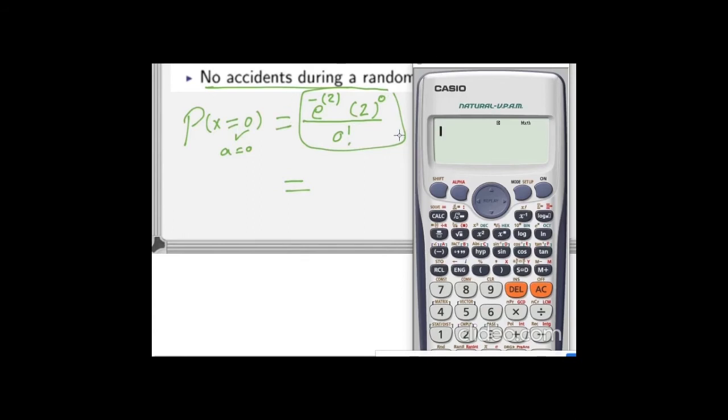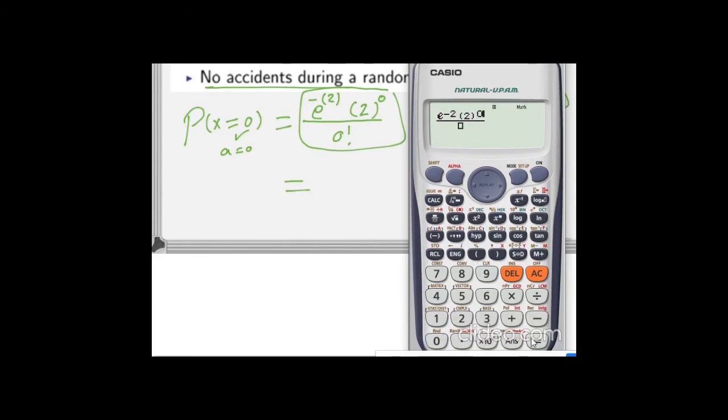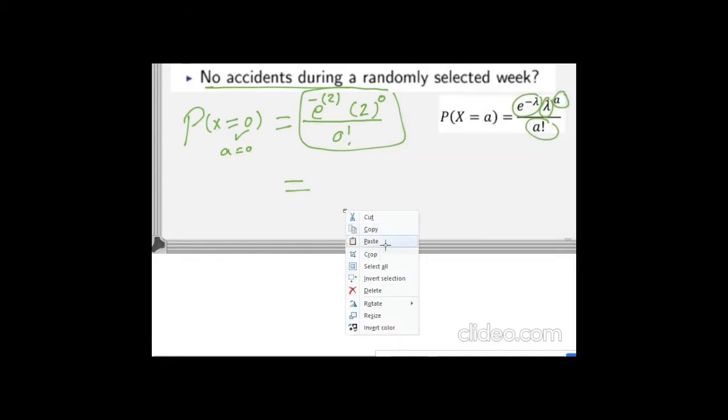Again, to compute this fraction, I would write it inside my calculator. I have fraction, the first part exponential, then shift with ln gives me e to the power negative 2. After that, the second part, bracket, contains 2 to the power 0. After that, I will go down to write 0 factorial. Then the answer will be 0.135. Then the final result for this case is this probability. As you can see, it's positive and less than 1.